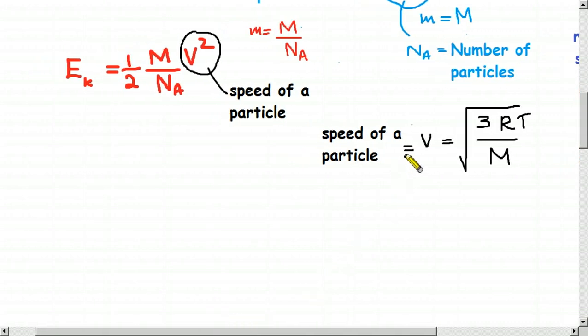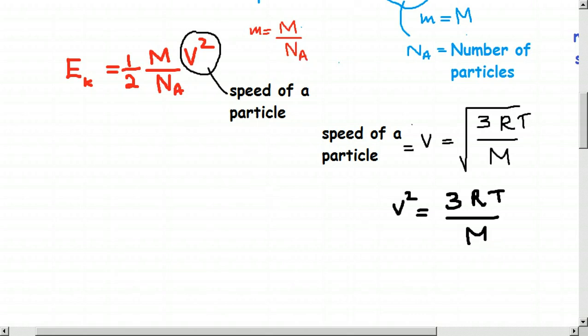Let us take this term as just the speed of a particle, because we want to substitute here that value. So first of all we have to get the square value from this. So v squared is just without the root, 3RT divided by M.